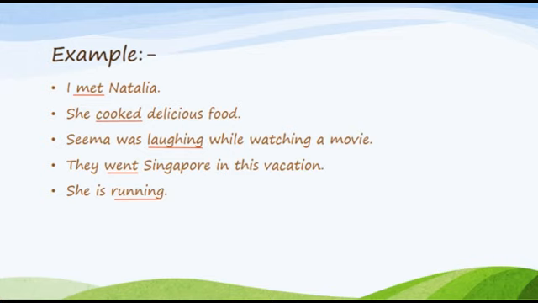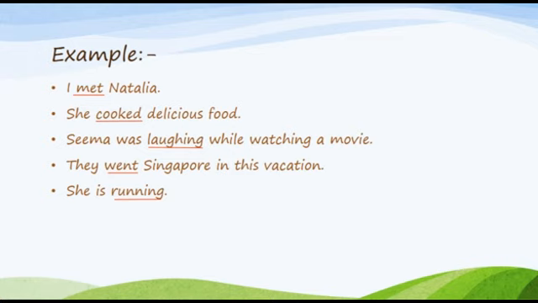Okay. Now, another example we are having here is: Seema was laughing while watching a movie. So here Seema is a subject, was laughing is a verb, while watching a movie. A movie, if we have to say, is an object, as we can say in a simple sentence, but is it really an object?